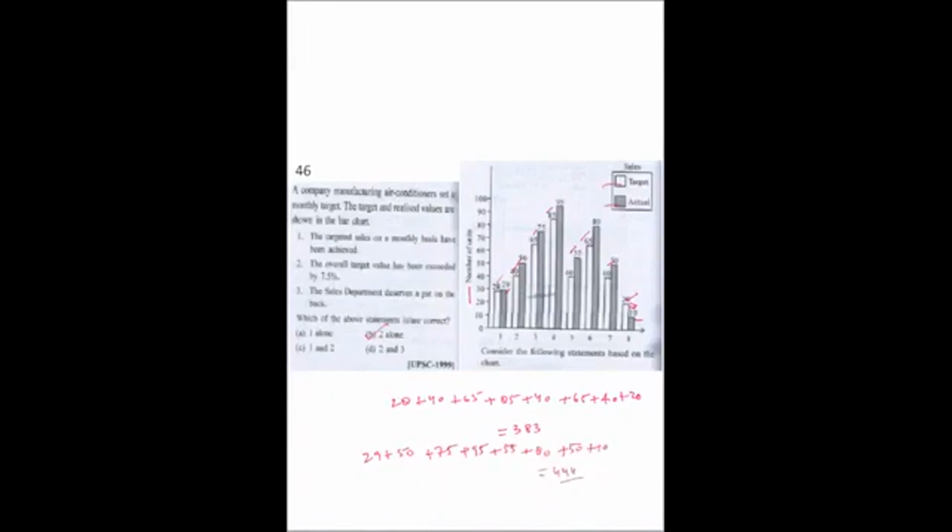And the percentage increase, if we want to see, then 444 minus 383 upon 383 into 100, and if we calculate this comes 15.92%, which is more than 7.5%. By observation we can say the B is the correct answer.